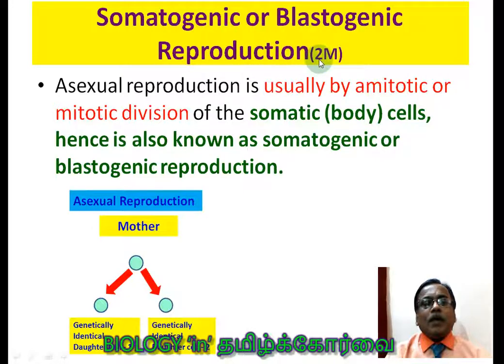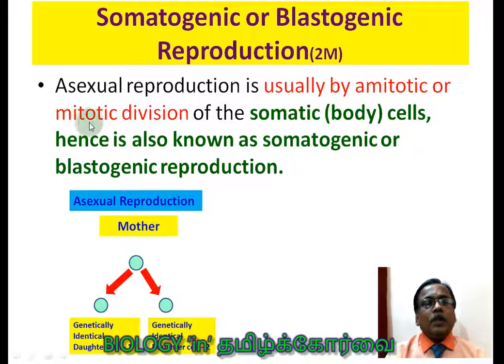So what is the other name of asexual reproduction? They may ask. Asexual reproduction is usually by amitotic or mitotic division. If the nucleus divides as it is without following any steps like prophase, metaphase, anaphase, telophase, then it is called amitotic.